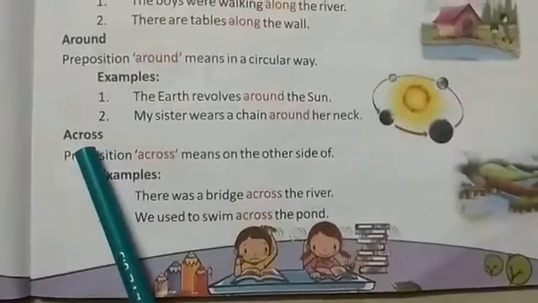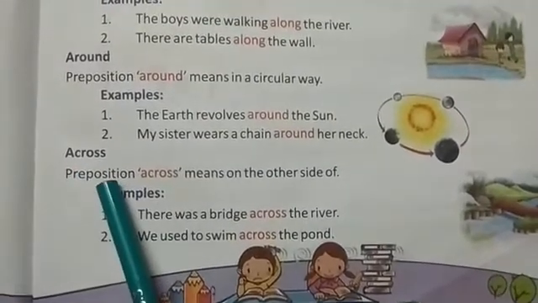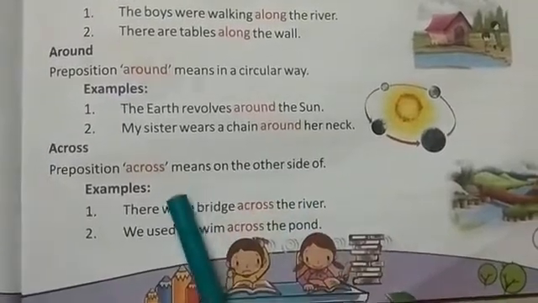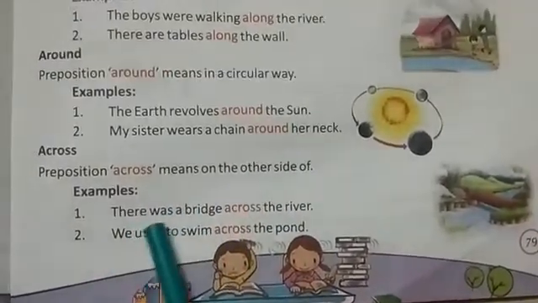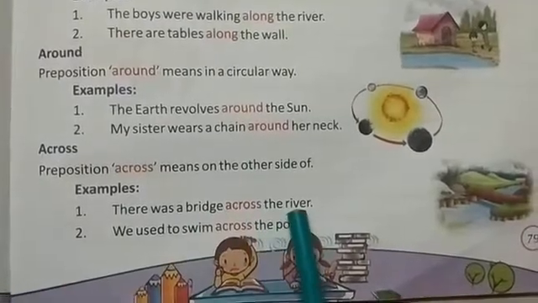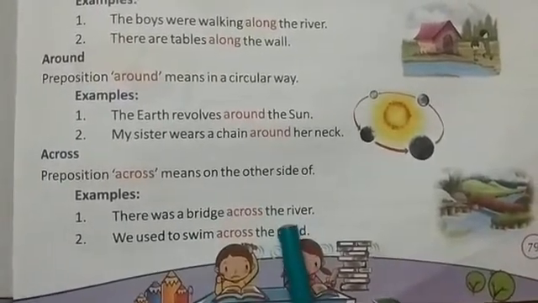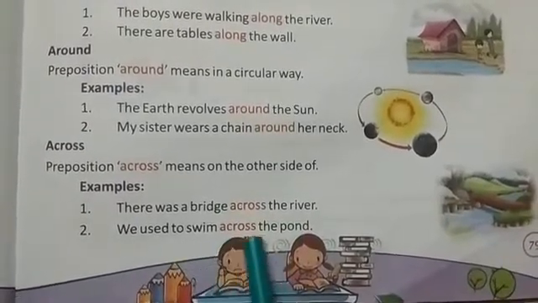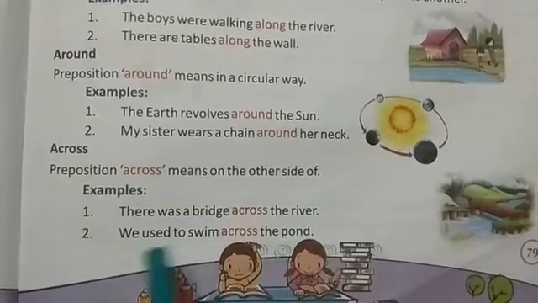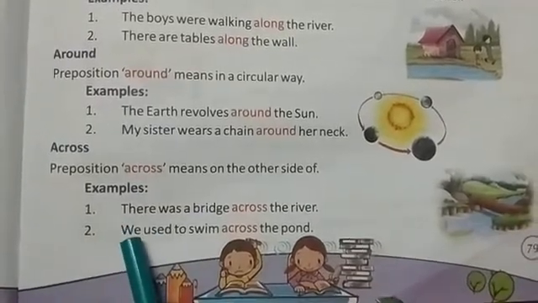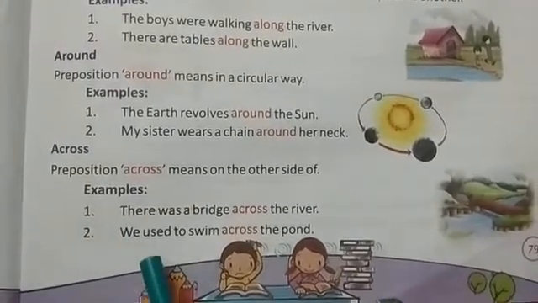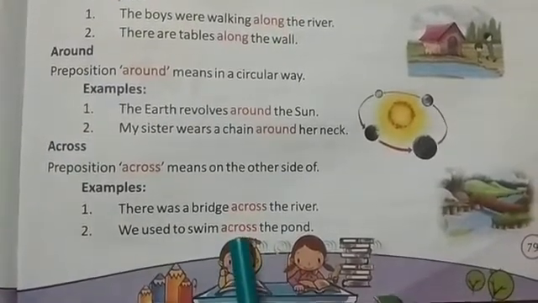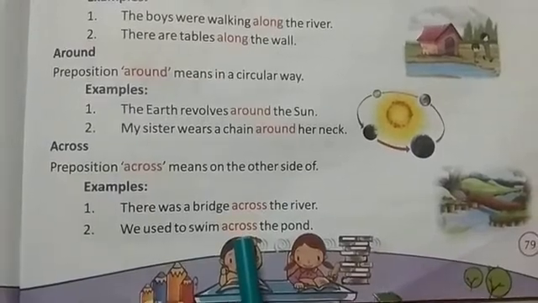The next preposition of direction is across. Preposition across means on the other side of. There was a bridge across the river. So the bridge and the river were on the other side of each other. We used to swim across the pond. So we, the subject, used to swim from one side to the other side of the pond. So the preposition across is being used in this sentence.